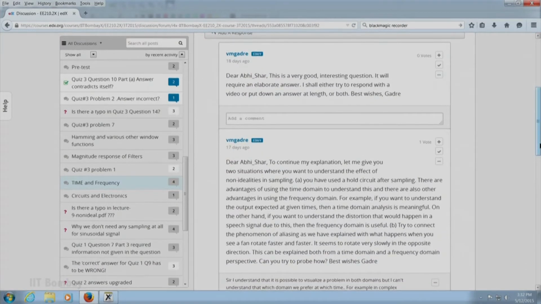I had told Abhi Shah that if you really wish to understand which domain is better, it also has to do with the context in which you want to understand. So, I had given him the example of a fan. You must have noticed that when you switch on a fan and it rotates slowly, it seems to rotate in the correct direction.